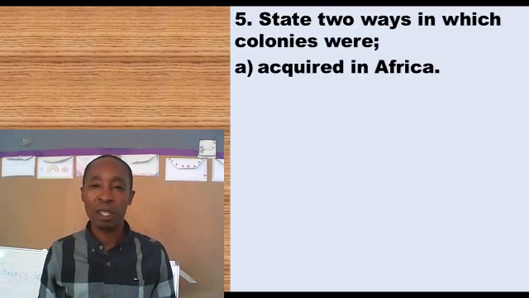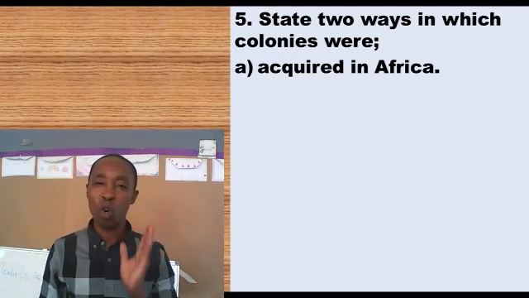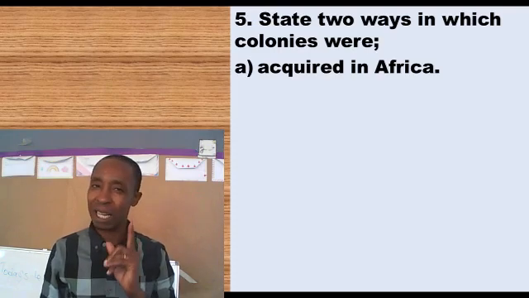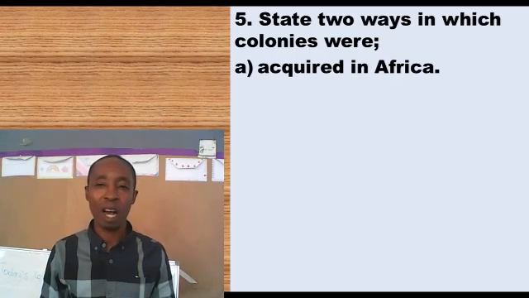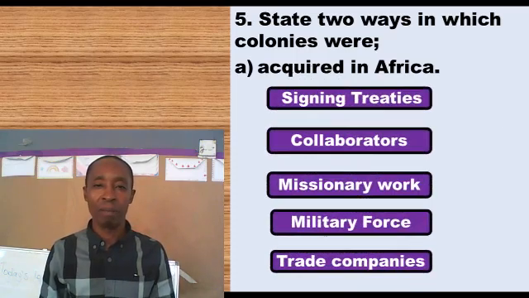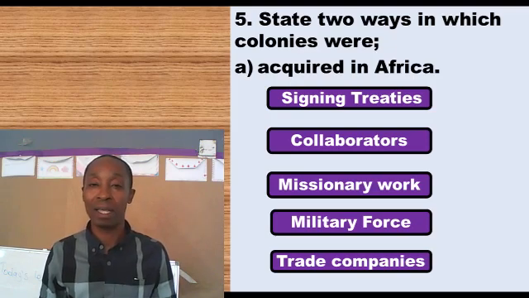State 2 ways in which colonies were acquired. Remember we said colonial acquisition is very different from colonial administration. So master that very well. Here is colonies were acquired or colonies were got. We said many things. I hope you recall them. 1, through signing treaties, through collaborators, through missionary work, through military force, through trade companies, or through trading companies.